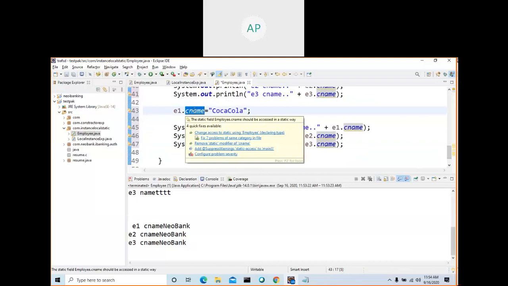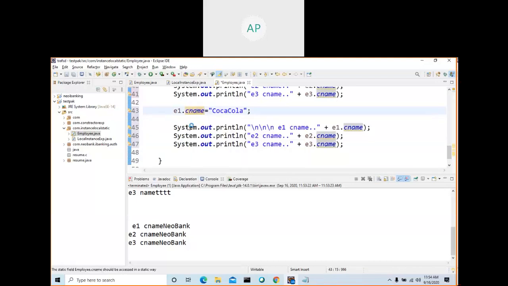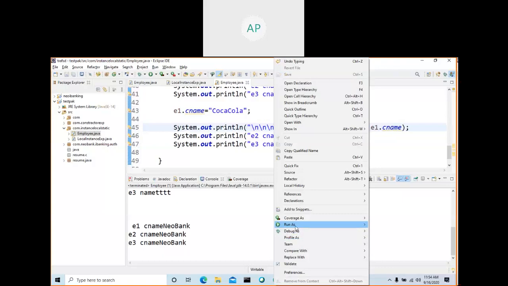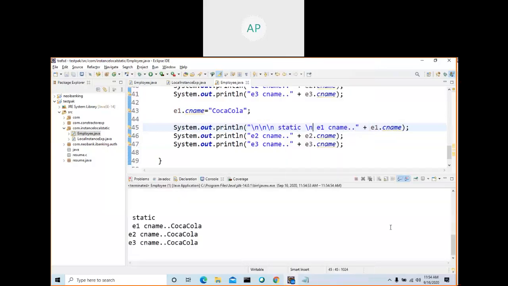So that's the difference between an instance variable and a static variable. See here, I changed only e1.cname. Since it is a static variable, all objects will get affected. Okay, static. Let me try this one.